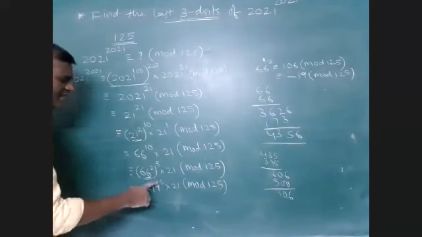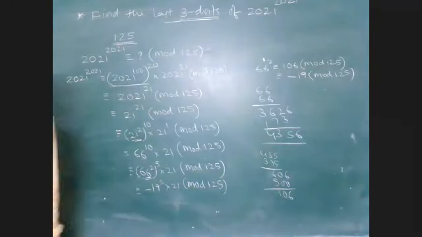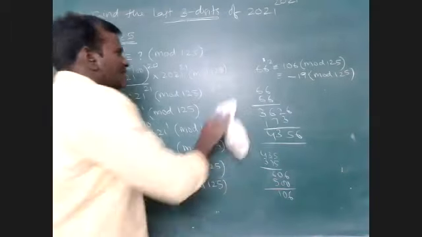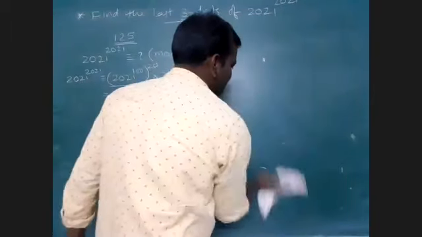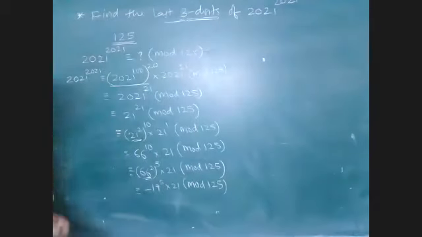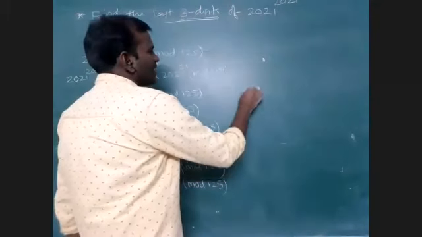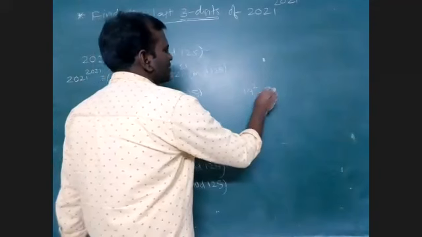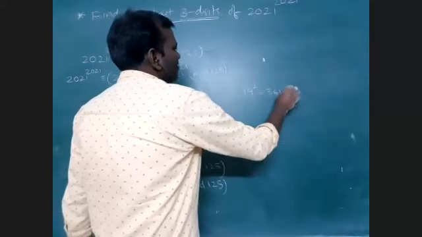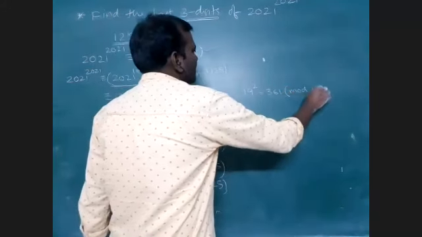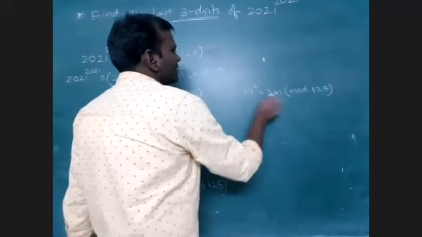But still this power 5 is there. 19 square, how much? 361. 19 square is 361. When divided by 125, how many times will it go? 375, 3 times it will go.